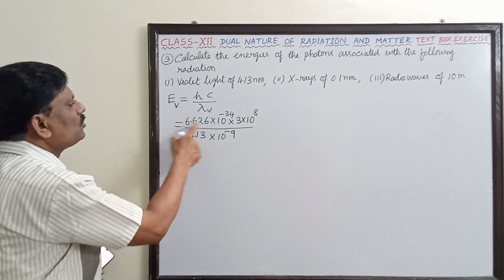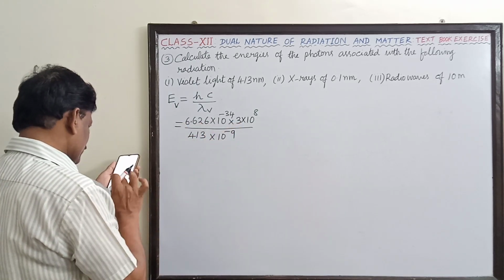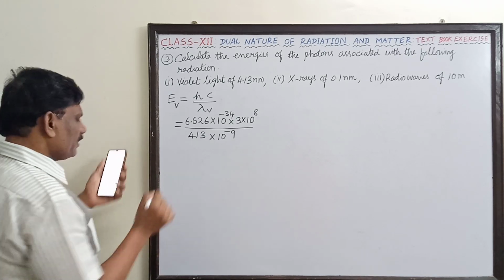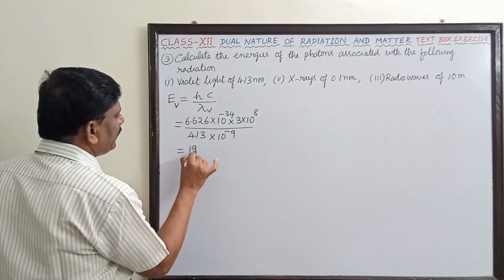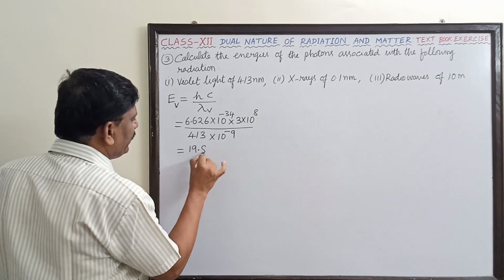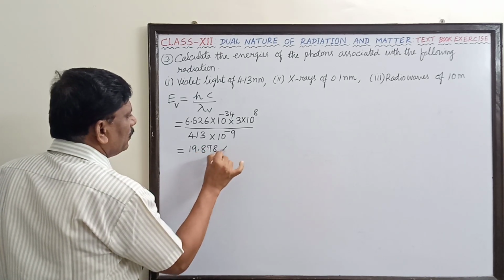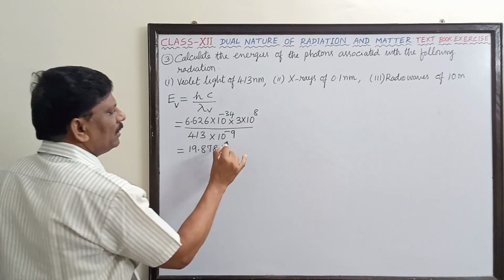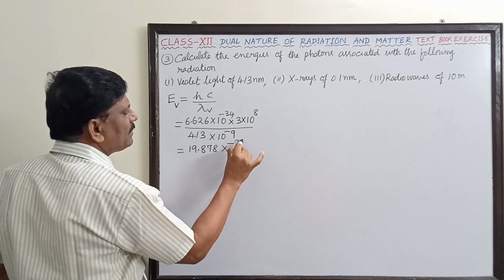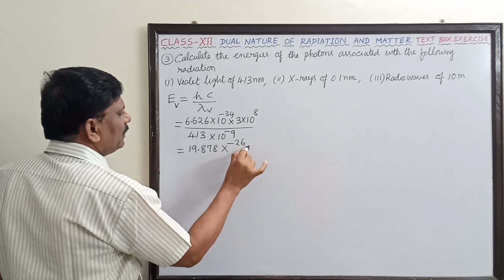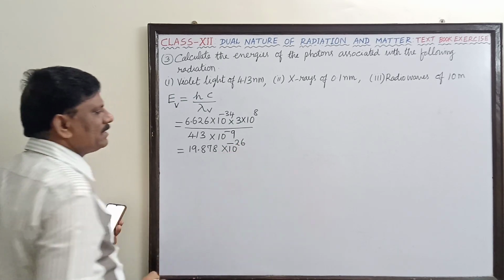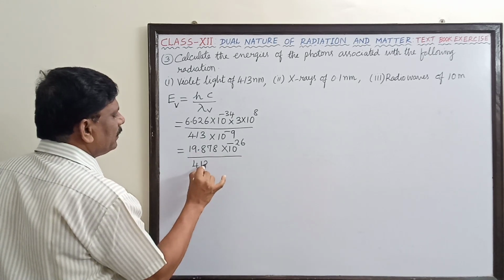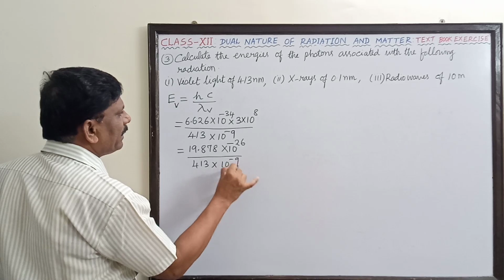So 6.626 multiplied by 3 is equal to 19.878, into 10 power, here minus 34 and here plus 8. So this is 10 power minus 26, divided by 413 into 10 power minus 9.